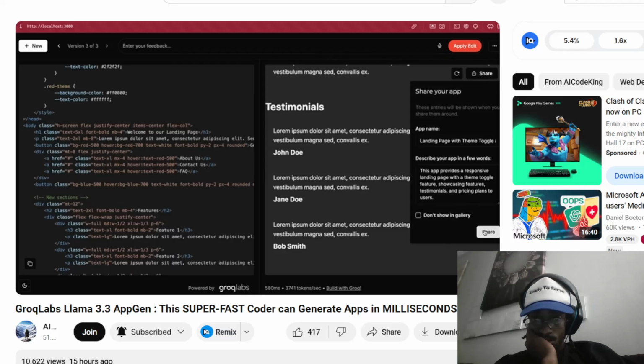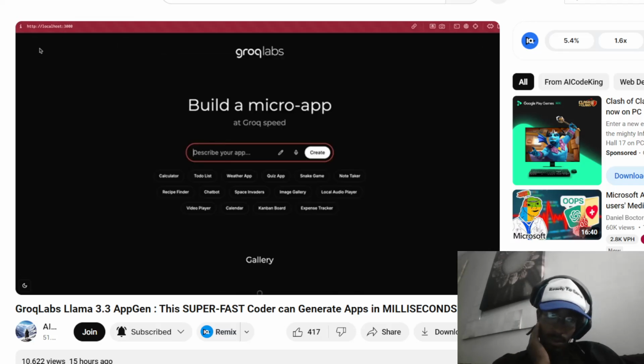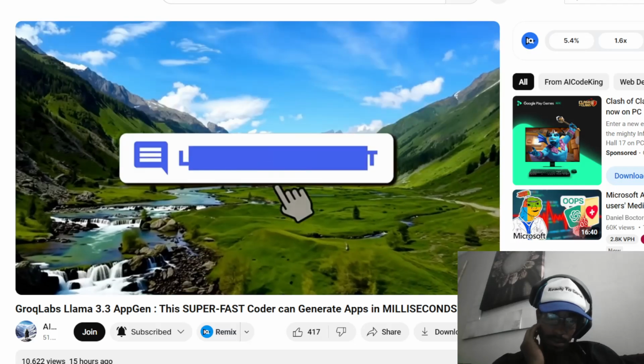Llama 3.3 is also great, and it's actually really good, and it does coding very well. Overall, it's pretty cool. Anyway, let me know your thoughts in the comments.